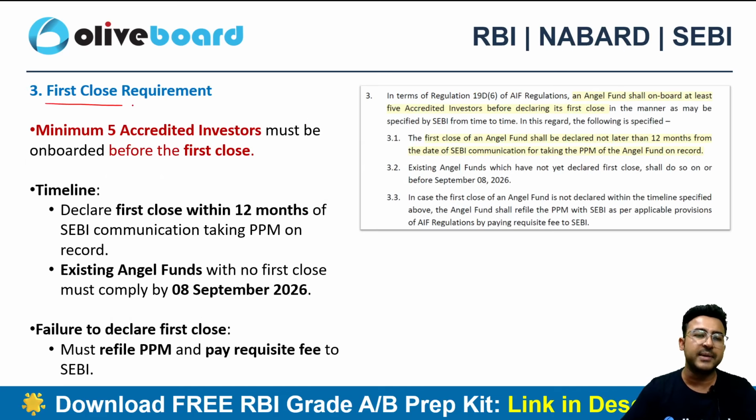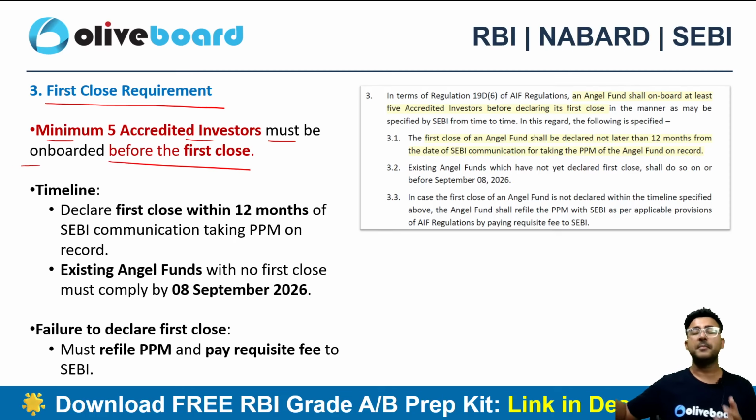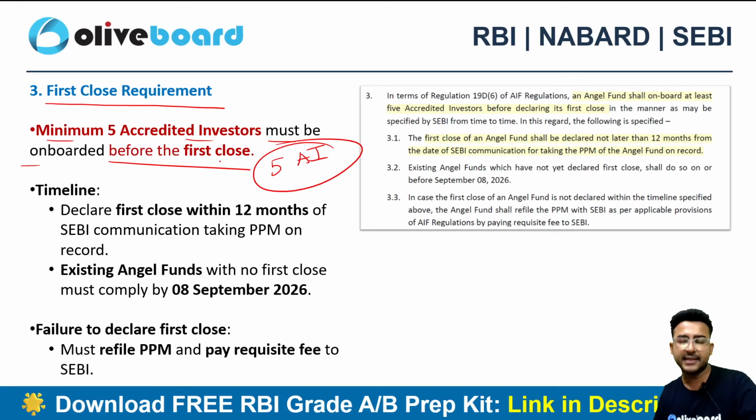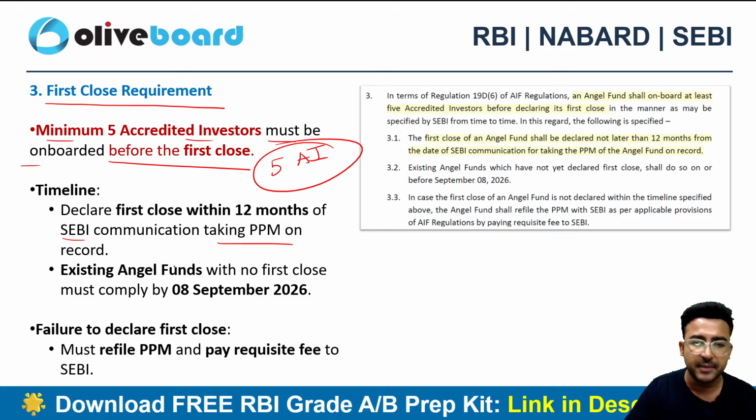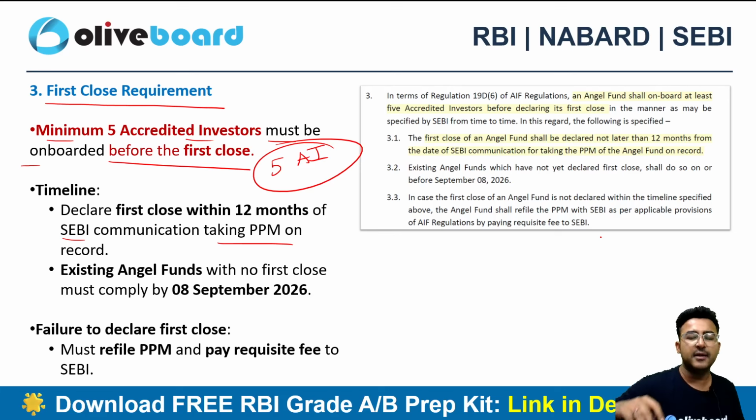Now first closure requirement is there in this particular circular. Minimum 5 accredited investors must be onboarded before the first closure. Before the first closure, at least have 5 AI. That's the bare minimum requirement. Timelines: declare the first closure within 12 months of the SEBI communication taking the PPM. So once you are done with the private placement memorandum, you need to close it within 12 months of the SEBI communication. So 12 महीने के अंदर you need to close the first closure, right? That's the bare minimum requirement.